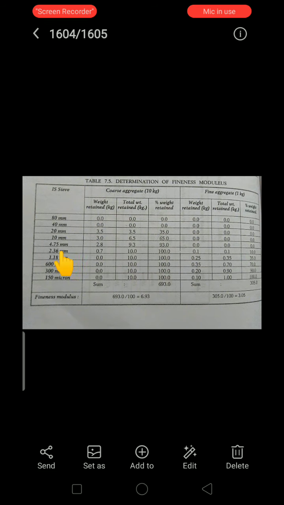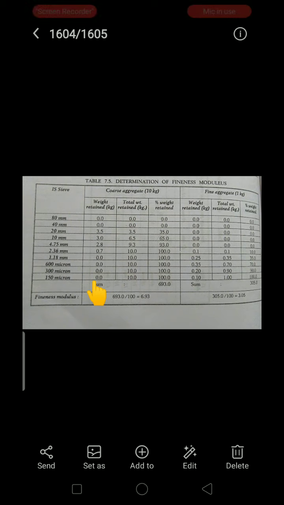We have to set our sieves in this manner, and take some quantity of aggregates. Here they have taken 10 kg for the coarse aggregate and 1 kg for the fine aggregate, and we have to sieve continuously for 2 minutes. Then we have to note down the fractions left on each sieve size. Here is the weight retained in kg. After sieving, whatever weight is retained on the particular sieves will be mentioned here. Like that we need to calculate the sieve analysis.